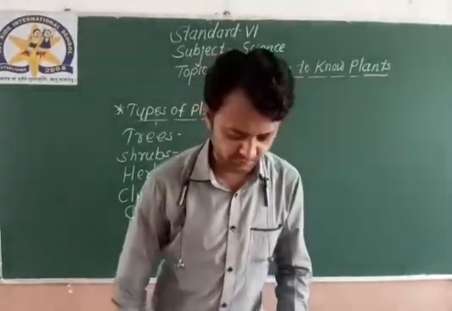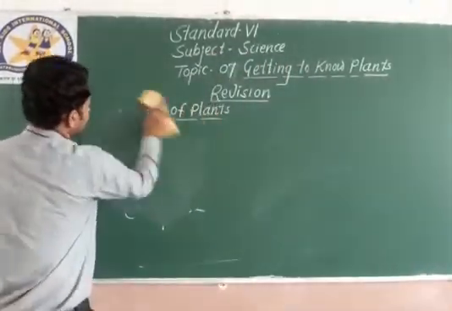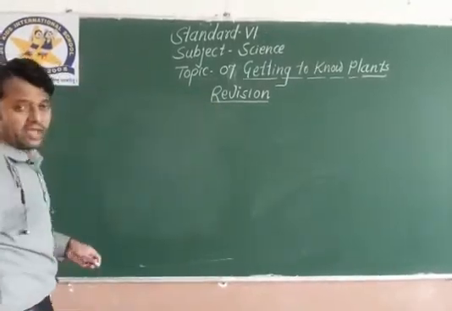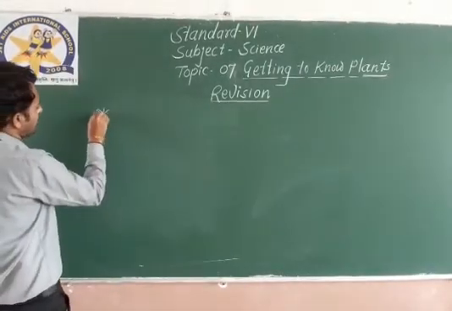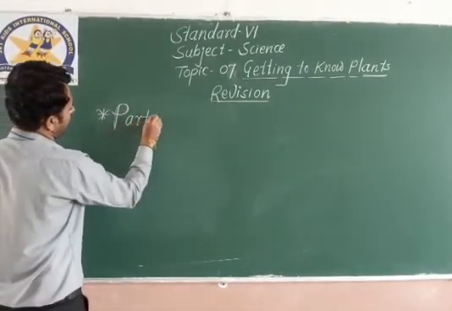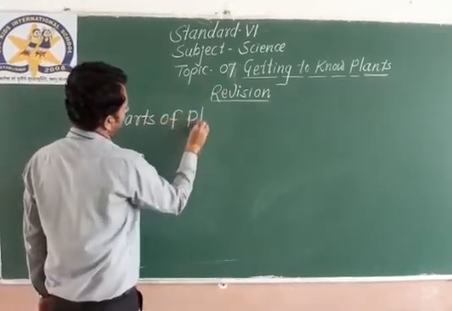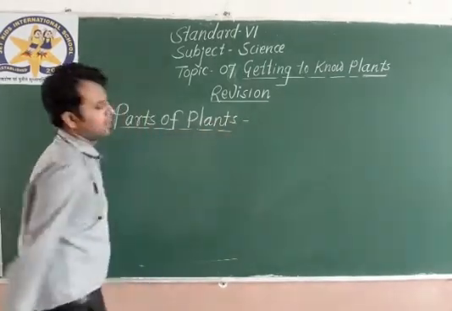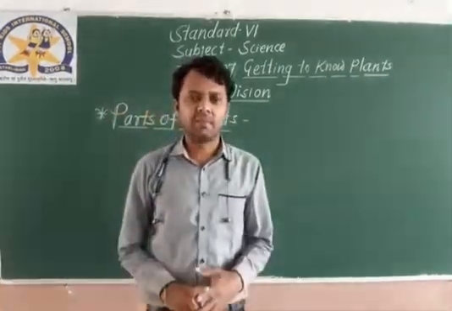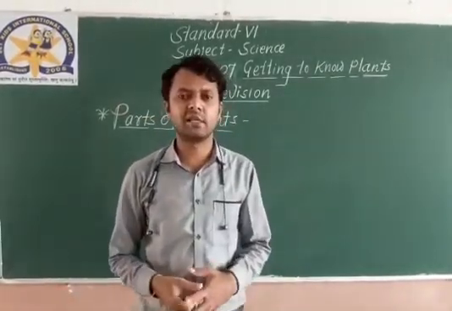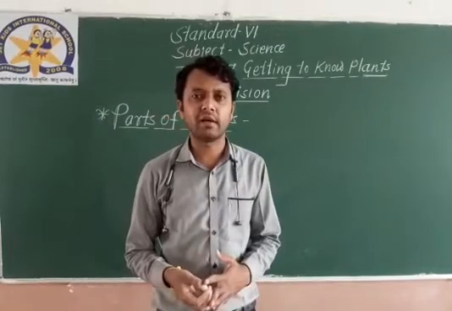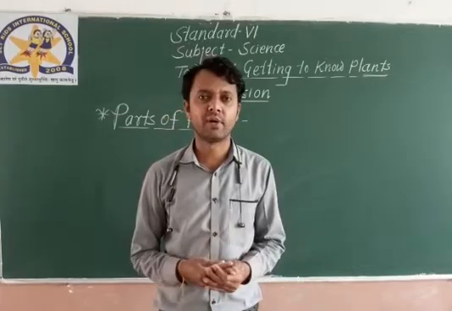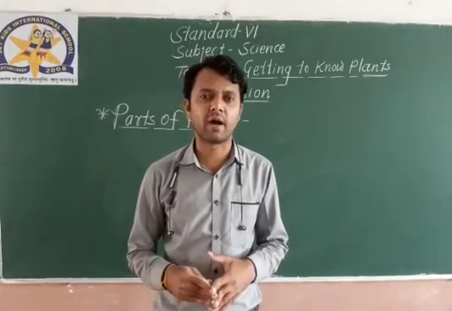Moving on. After the types of plants, we have seen parts of plants. As we are discussing the chapter getting to know plants, we must know the different parts of plants.